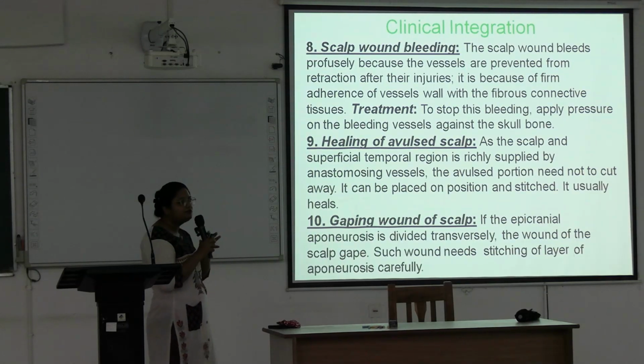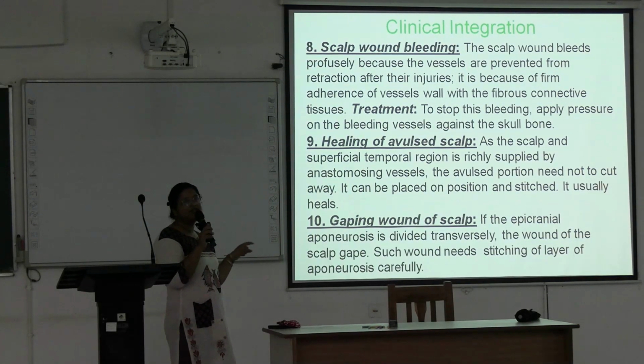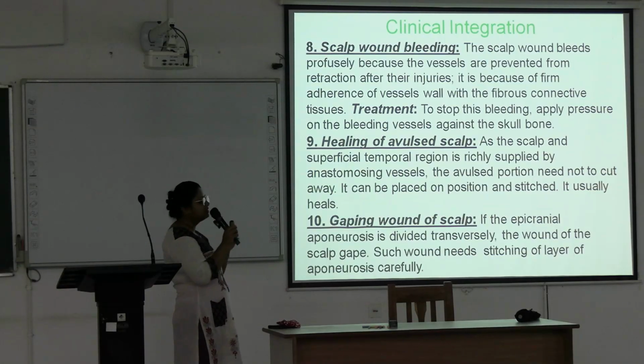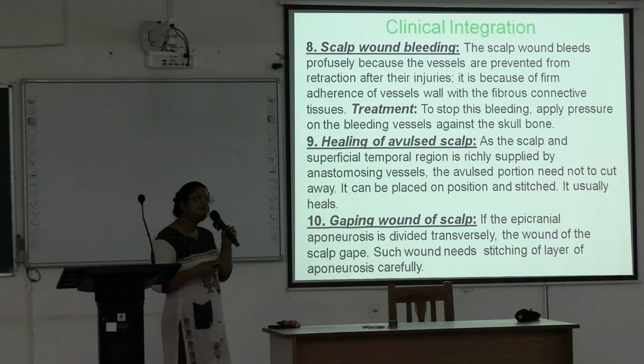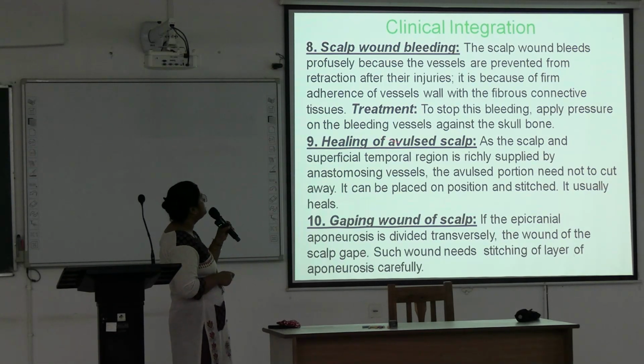Why does the scalp wound bleed profusely? This is also an explain-why question, because vessel walls are connected to the connective tissue and prevent retraction of the vessels. Okay, that's why there is profuse bleeding in scalp injury.